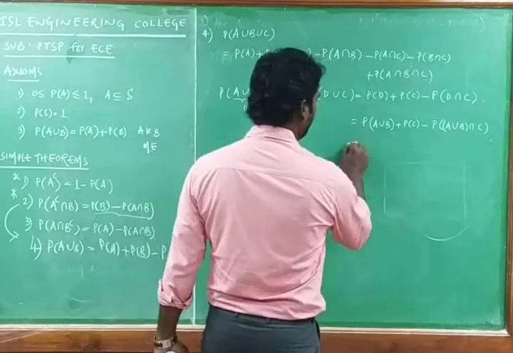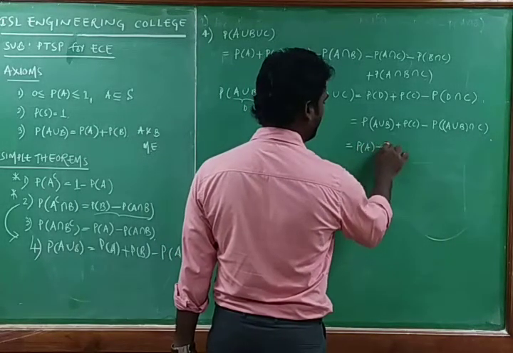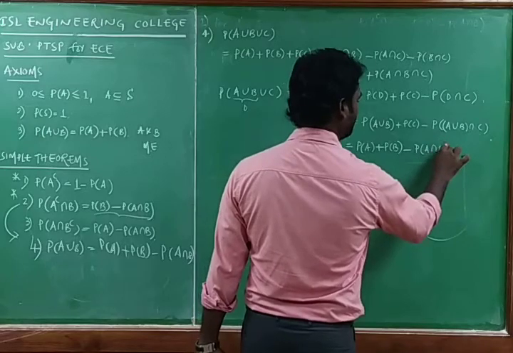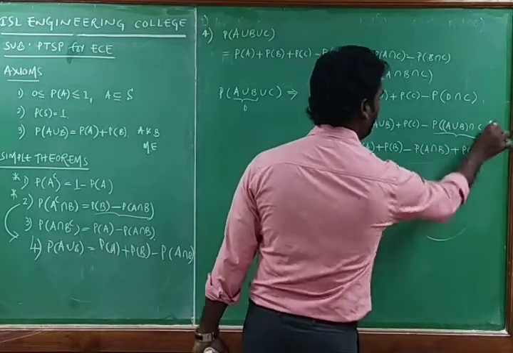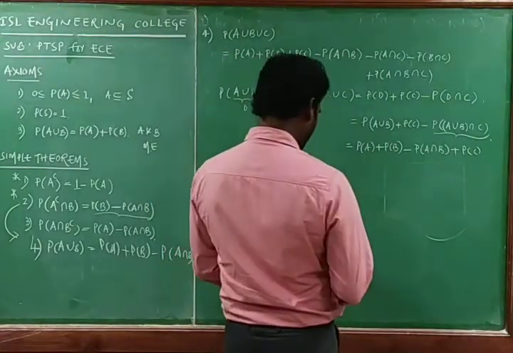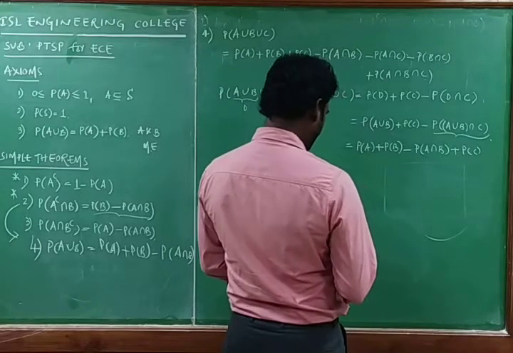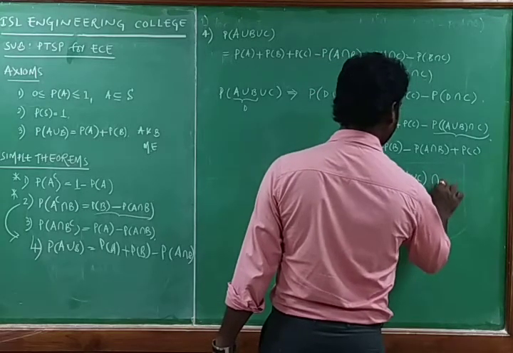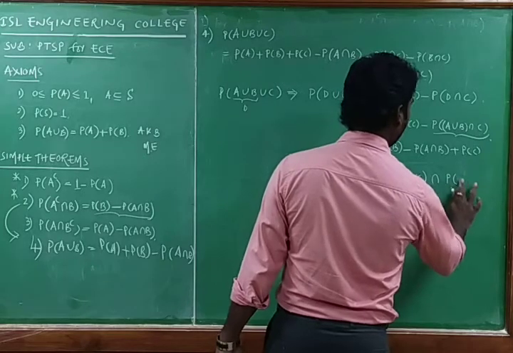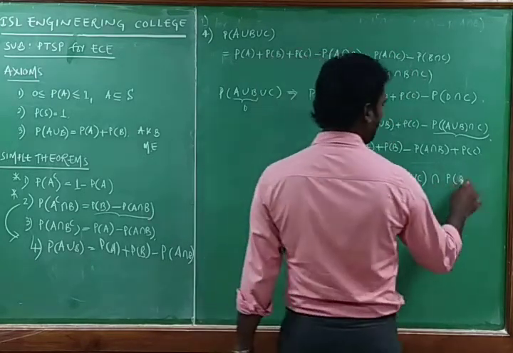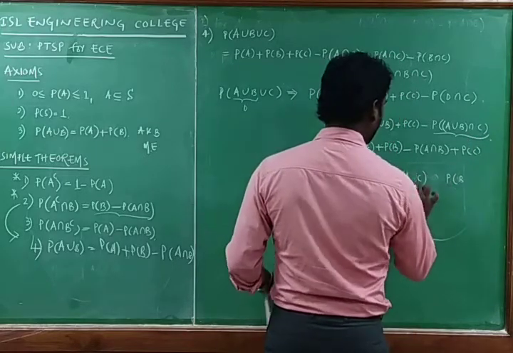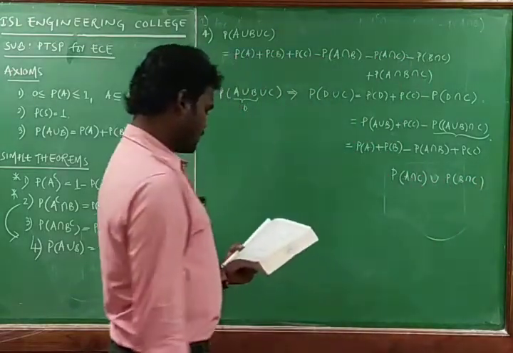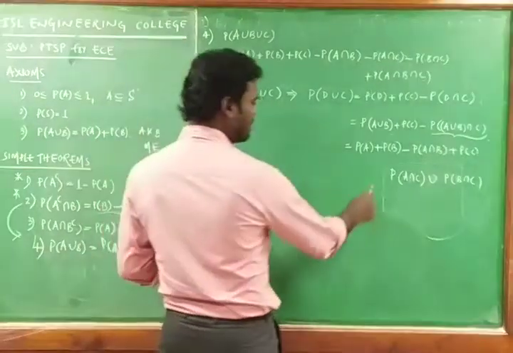Here I can expand: the probability of A, the probability of B, then minus the probability of A intersection B, plus the probability of C, minus the probability of A union B intersection C. You can apply the distribution law: A union B intersection C is A intersection C union B intersection C. This one is also minus, and this is also minus.